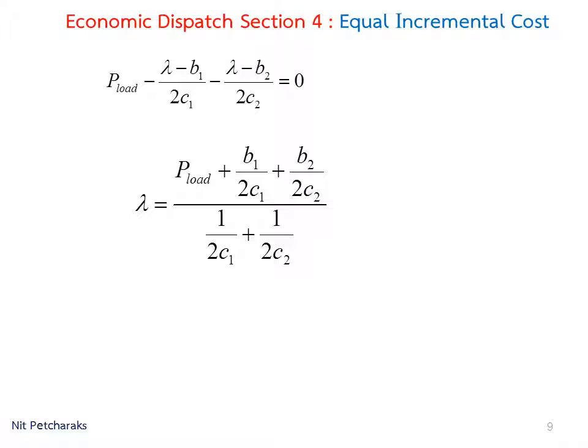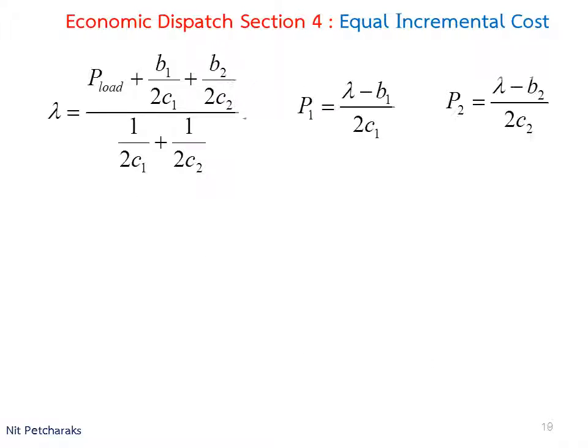After replacing B and C coefficient, we will get the value of lambda. Then we can calculate the output power P1 and P2.